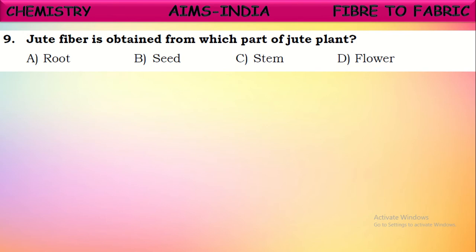Jute fiber is obtained from which part of jute plant? Yes, jute is a plant fiber. So it is obtained from the stem of the jute plant. Jute plants are cut when they flower and they are soaked in water to rot for a few days. Then the skin of these jute fibers can be peeled very easily. So from this stem's skin, this jute fiber is obtained. So from which part is it? From the stem of the jute plant. Okay.